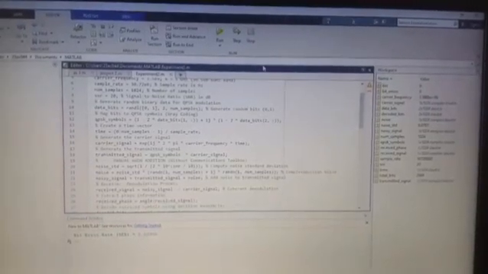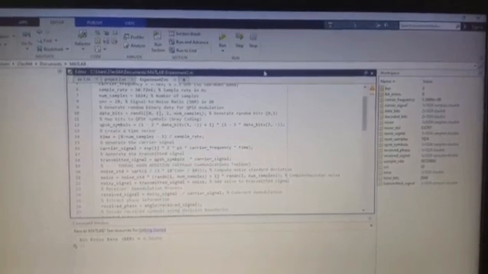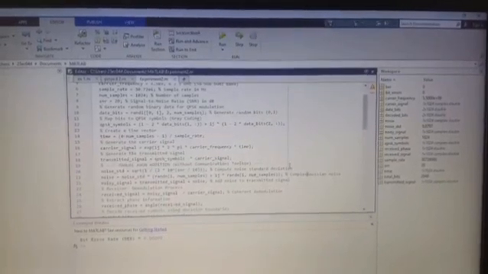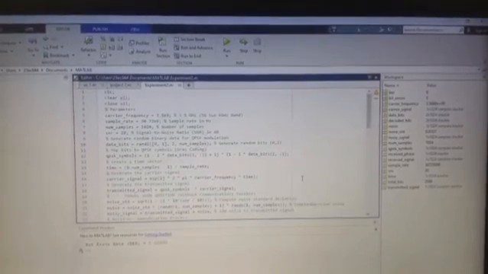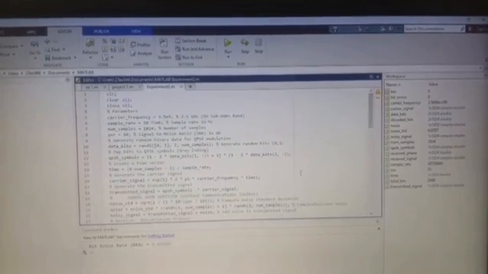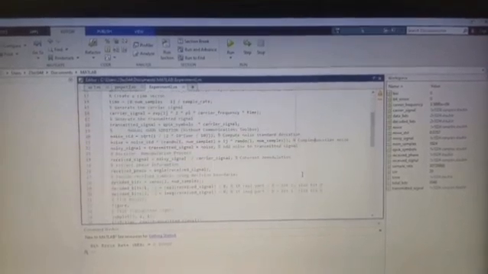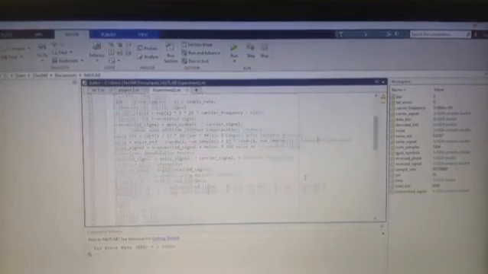In this experiment, I simulated a QPSK communication system in MATLAB and analyzed its performance using bit error rate. First, I defined parameters like carrier frequency, sampling rate, and SNR. Then, I generated random binary data, grouped the bits into pairs, and mapped them into QPSK symbols using gray coding.